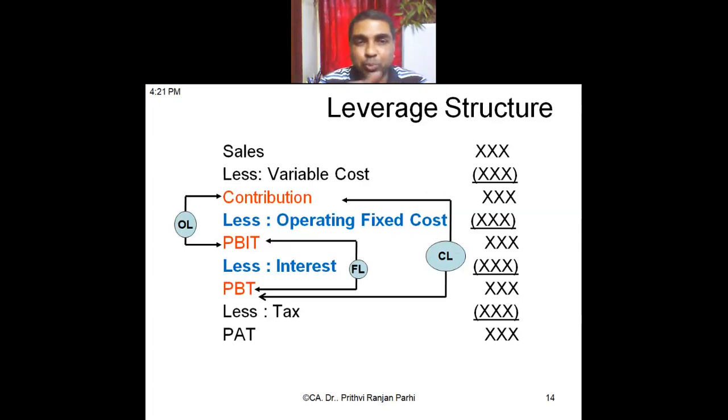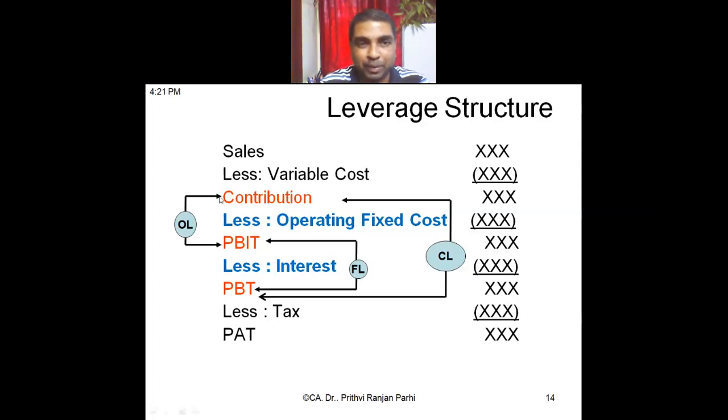Now you see, in two places fixed costs are appearing. What are these fixed costs? Again, you see, the one appearing in blue color is operating fixed cost. This operating fixed cost is responsible for my operating leverage, is it not? So this creates a disproportionate effort and reward relationship.